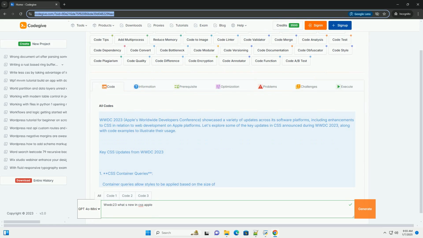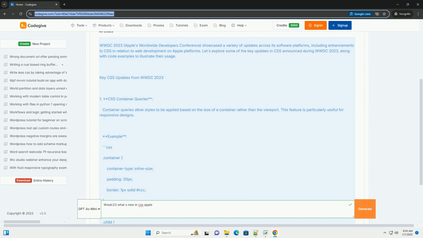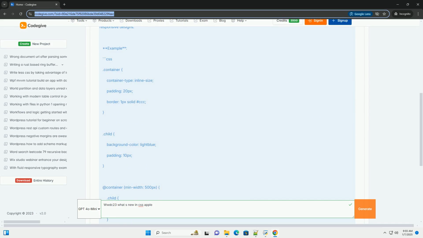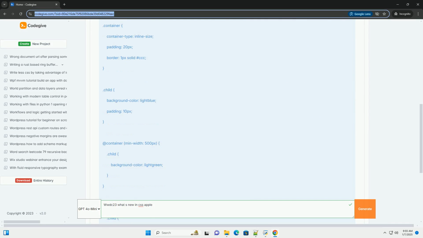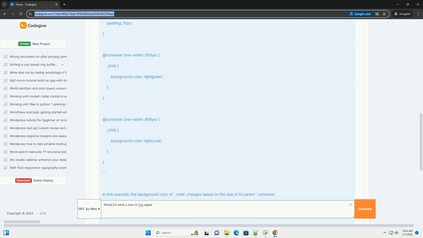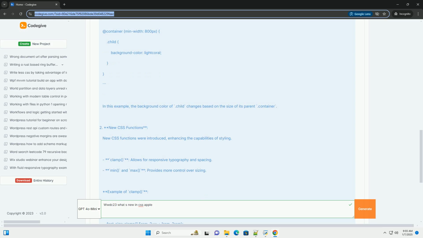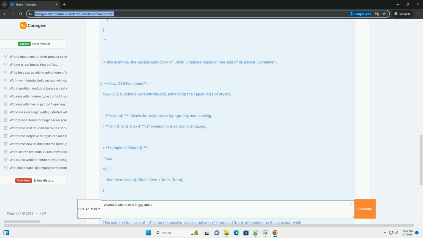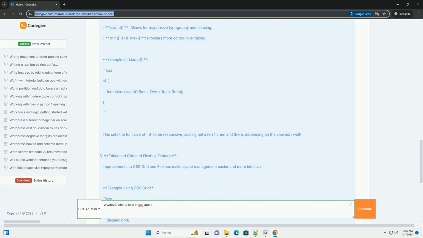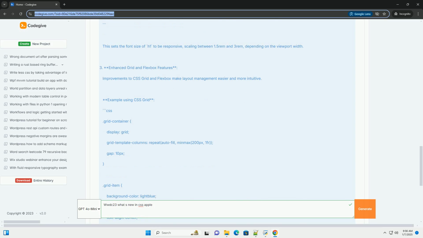WWDC 2023, Apple's Worldwide Developers Conference, showcased a variety of updates across its software platforms, including enhancements to CSS in relation to web development on Apple platforms. Let's explore some of the key updates in CSS announced during WWDC 2023, along with code examples to illustrate their usage. Key CSS updates from WWDC 2023.